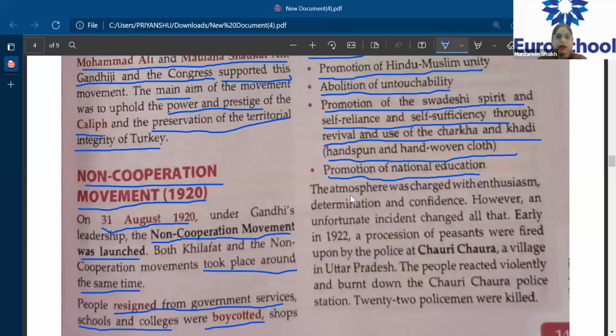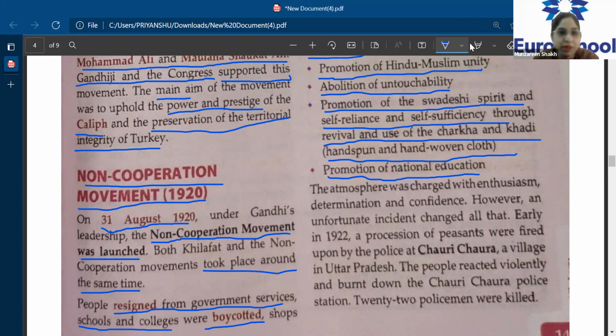Okay, so in the previous class, we had studied this topic, that is the non-cooperation movement. We saw that Gandhiji started this movement with the help of the Khilafat movement, right? Both these movements were started around the same time.